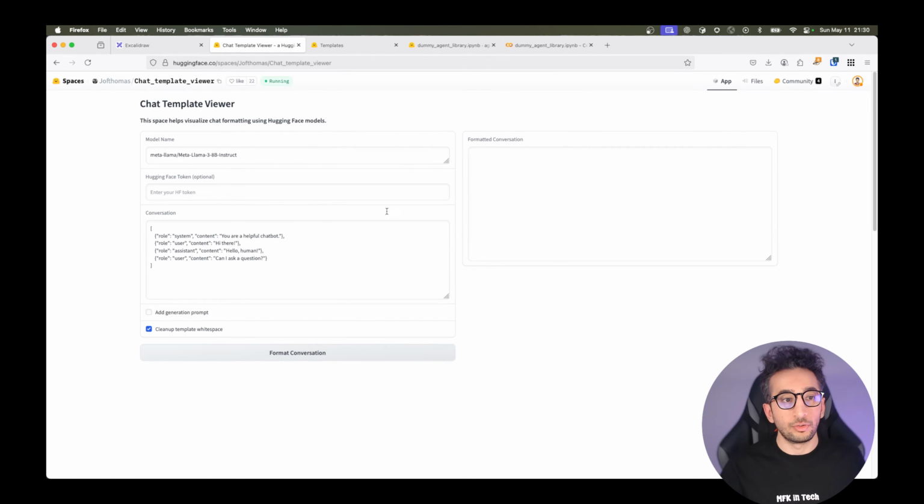Here we have a chat template viewer. This is a Gradio UI. Gradio is a project of Hugging Face. It is open source, and you can create UIs for your AI models. I will give the link for the Gradio UI as well.